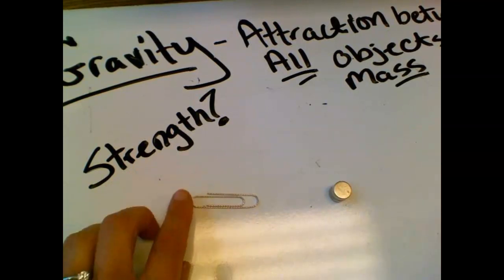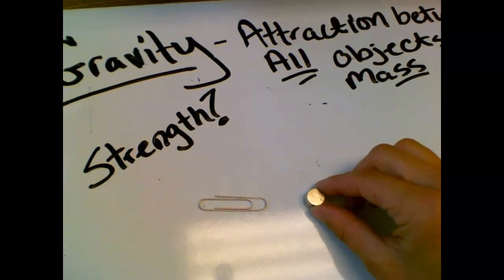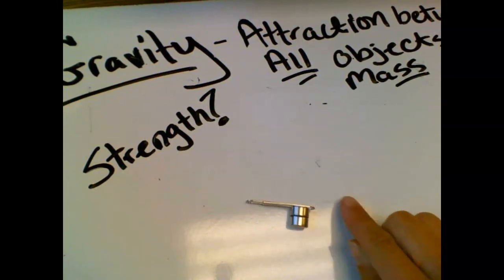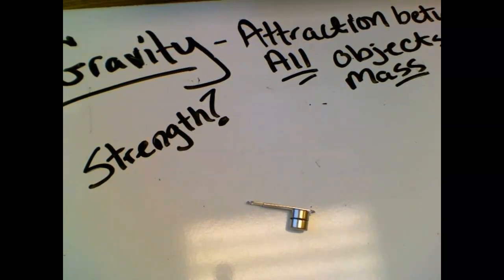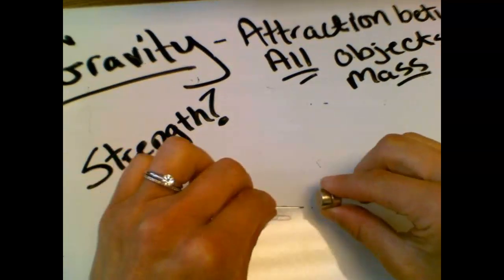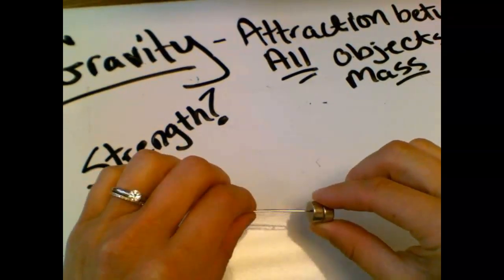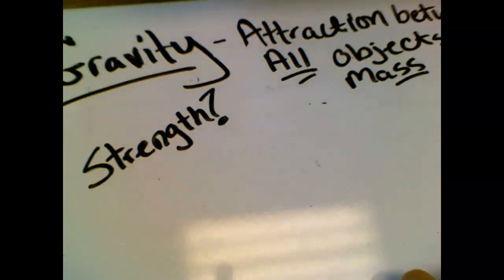We can do that again, watching. As they move closer, that attractive force between them is going to bring the objects together. So again, gravity is a together force.